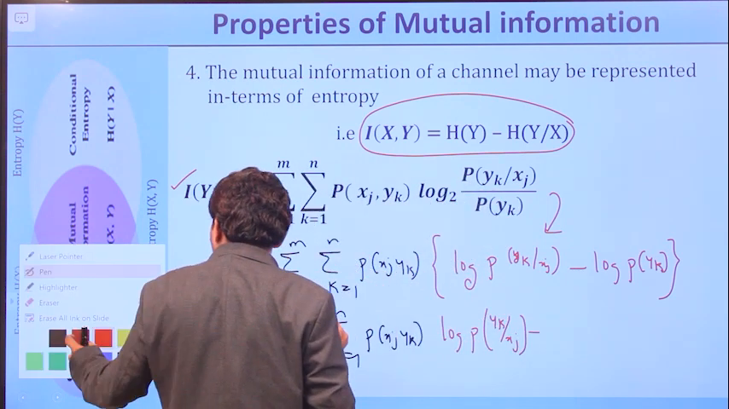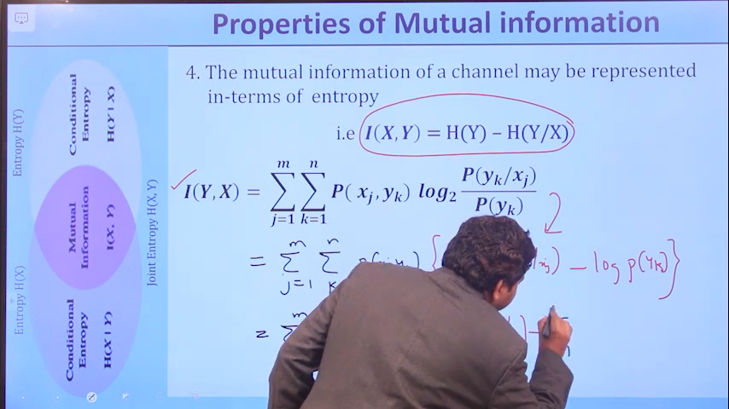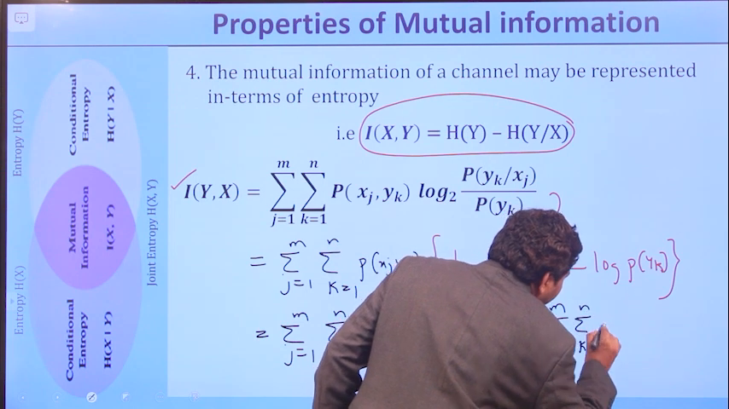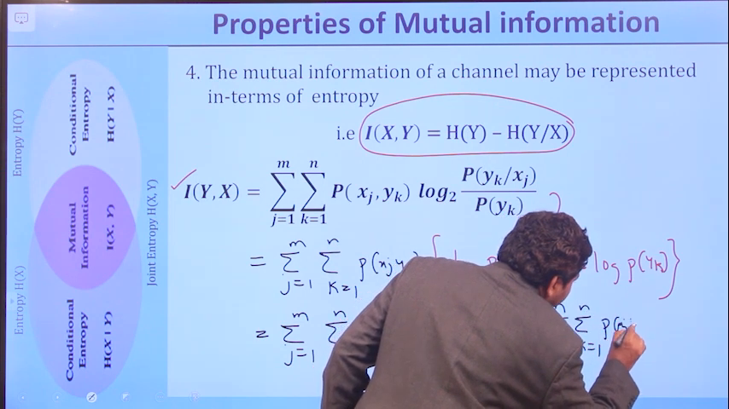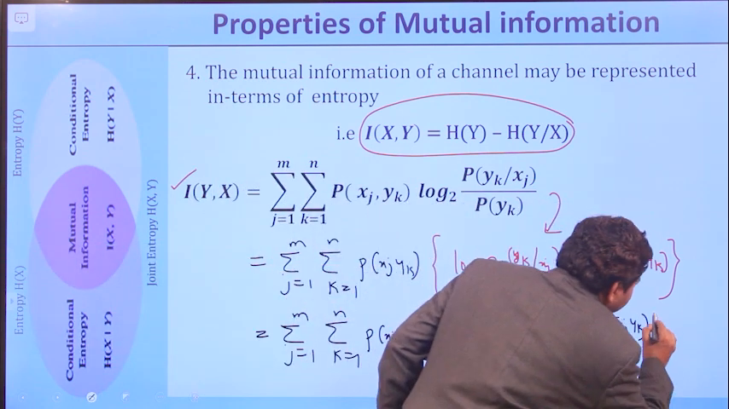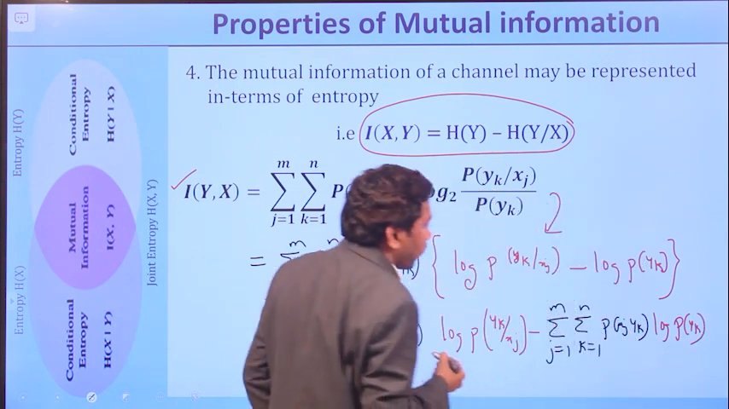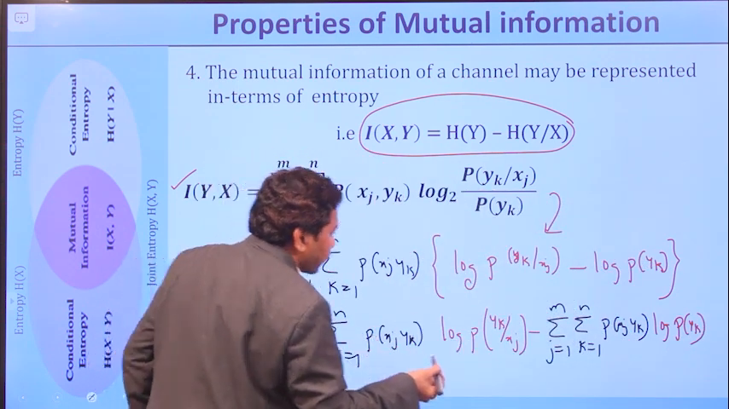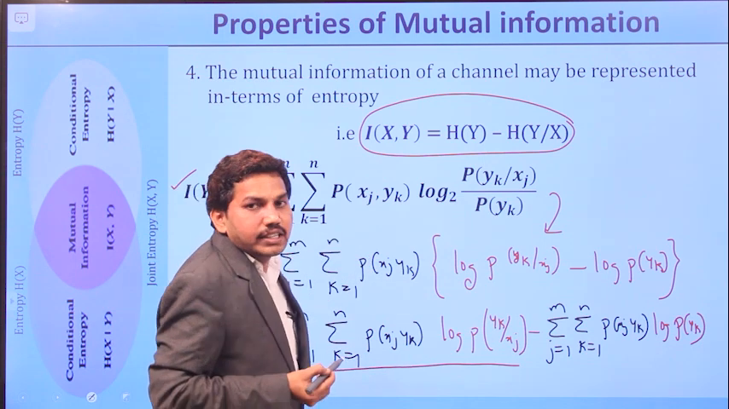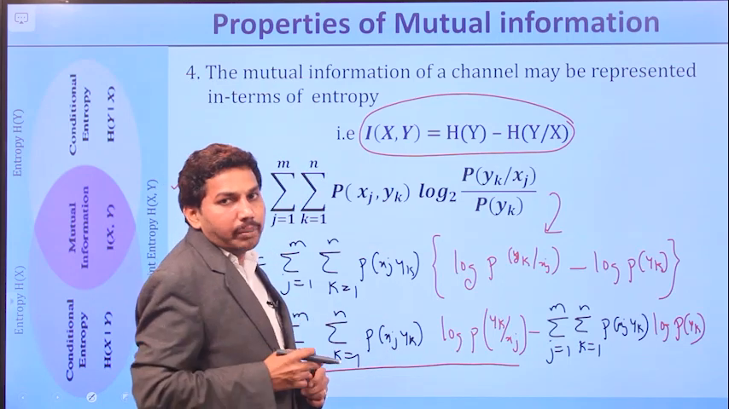minus sigma j equal to 1 to m, sigma k equal to 1 to n, p of xj comma yk log p of yk. Right? So you can try to look at this one. So this can be simply represented as a conditional entropy. So that is minus H of y by x.